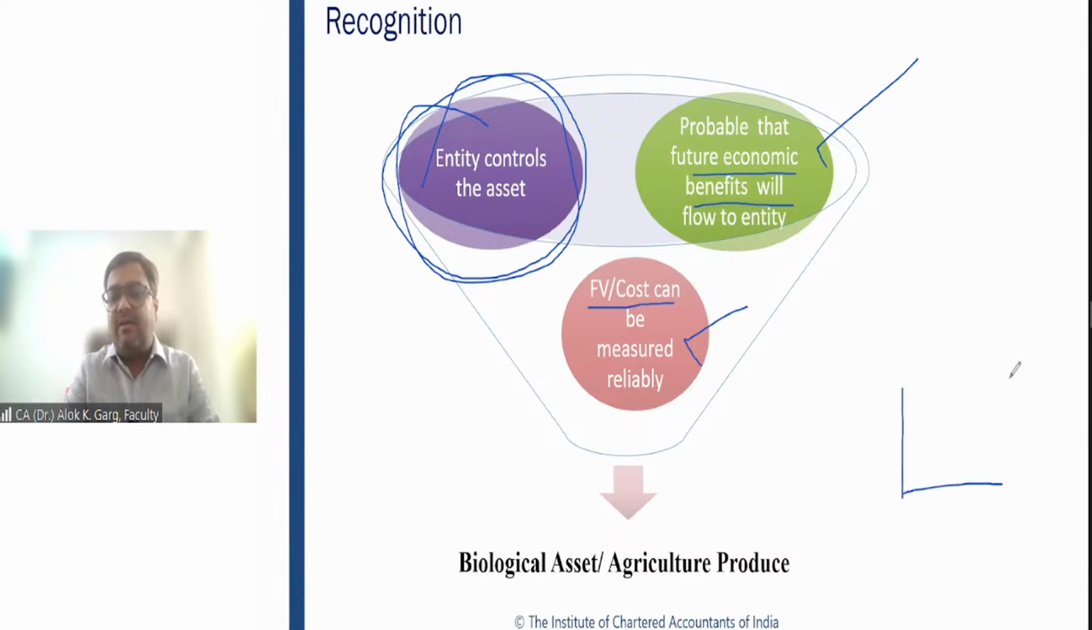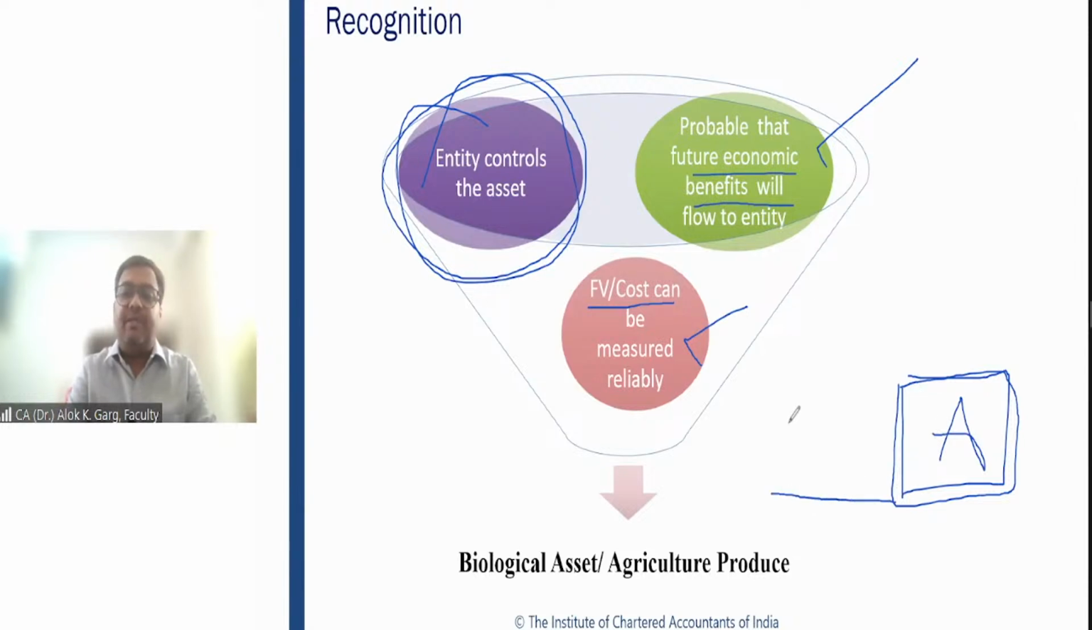This is the land and building of the company. This is company A's premises. Okay. And this plot belongs to B. This land belongs to B.